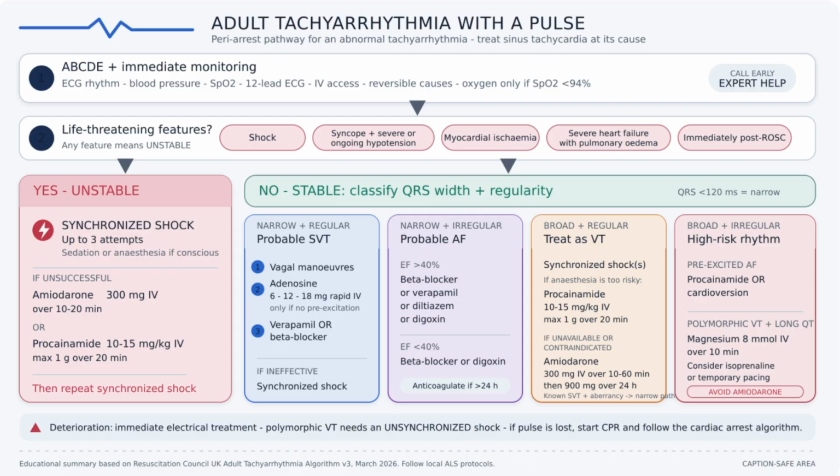Continue reassessing the patient. If polymorphic ventricular tachycardia becomes unstable, give an unsynchronized shock. If the pulse is lost, begin CPR and follow the cardiac arrest algorithm. Always treat the patient, the rhythm, and the underlying cause together.